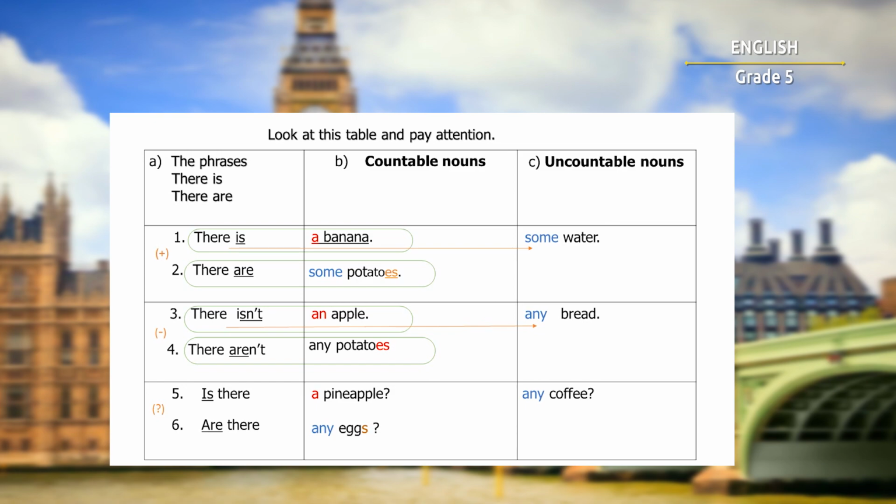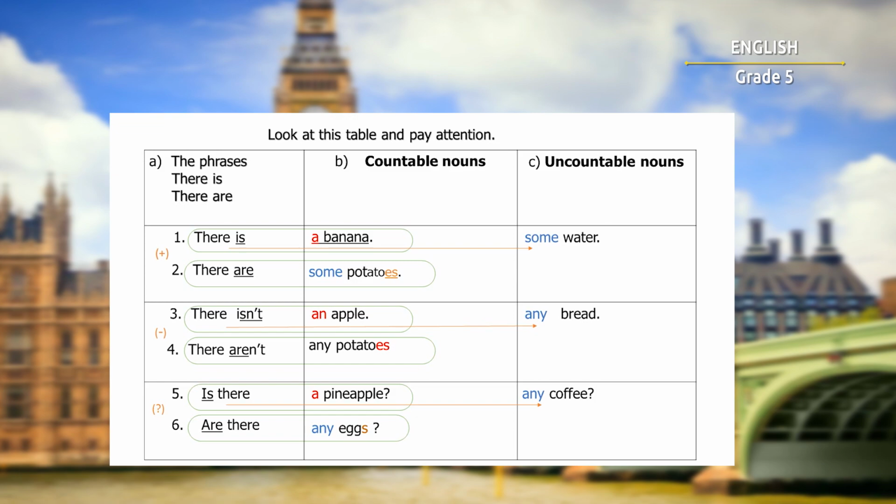We usually use any. For normal questions with a countable noun in the singular, we don't use any. For example, is there a pineapple? Okay. This is the second situation where we use the word any. For normal questions with countable nouns in the plural and uncountable nouns in the singular, we use any. So any in questions. Are there any eggs? Or is there any coffee?